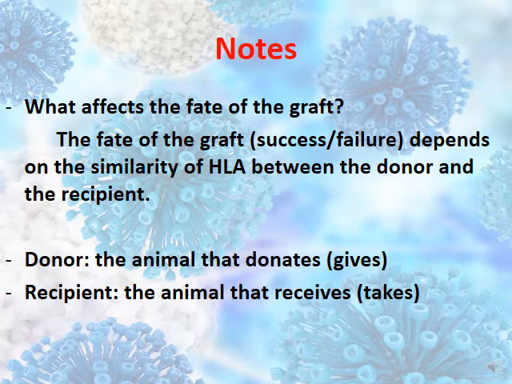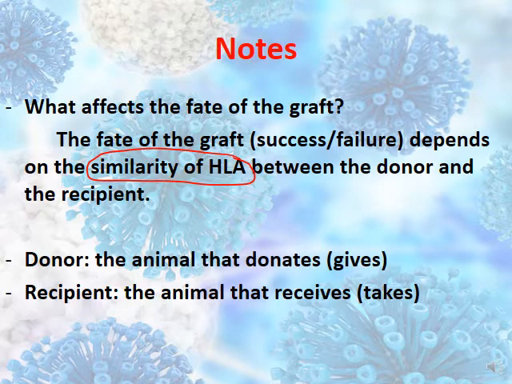So what affects the fate of the graft? What affects the result of the graft? Fate is the final result. What will happen to the graft? The fate of the graft, whether it's success or failure, depends on the similarity of HLA. This is the most important note. So the graft is accepted or rejected depending on the similarity of the HLA.